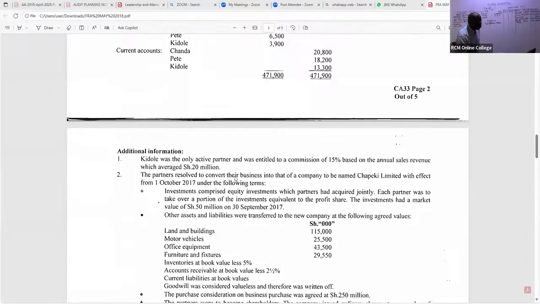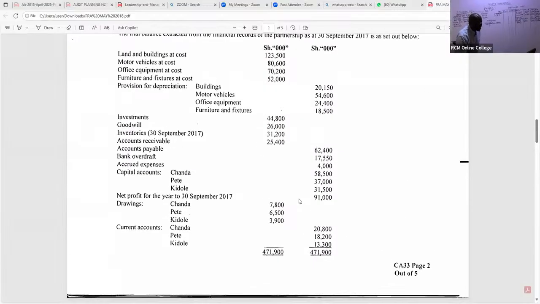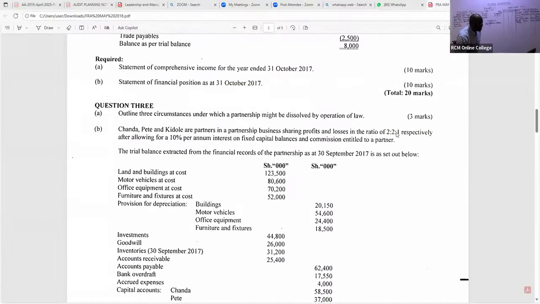Each partner was to take over a portion of the investments equivalent to the profit share. Most importantly, their profit share is given here, 2:2:1.